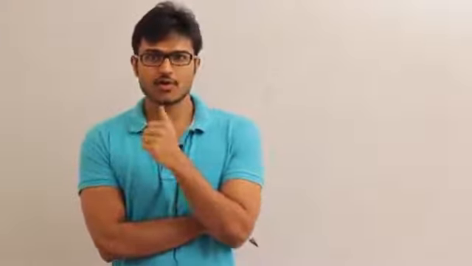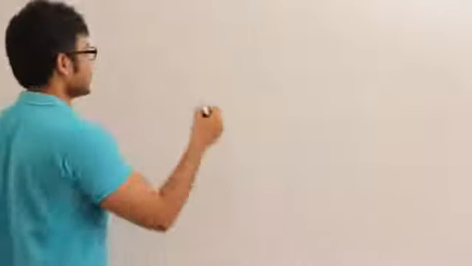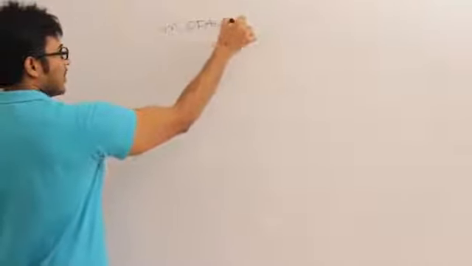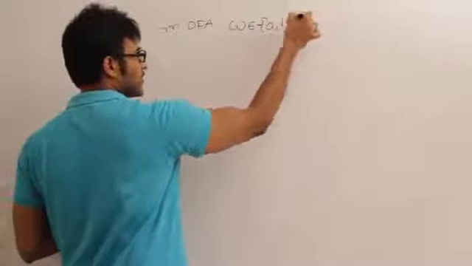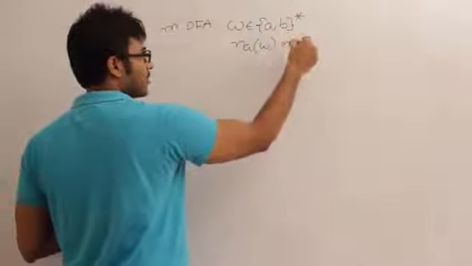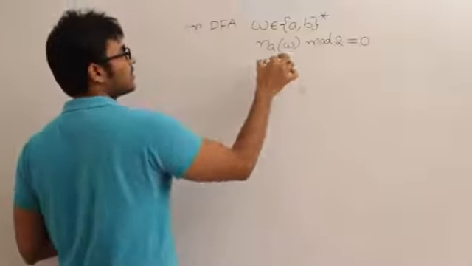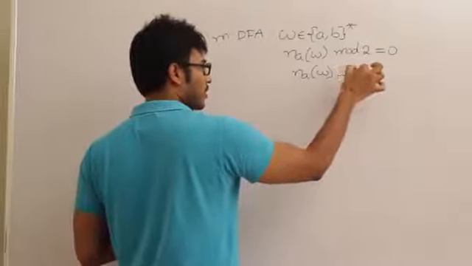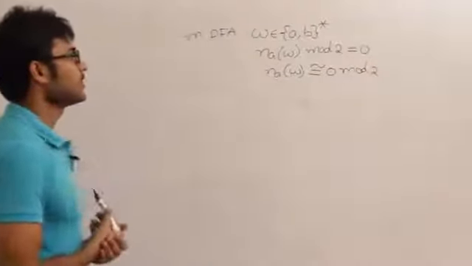Now I want to construct a minimal DFA which accepts the set of all strings present in sigma equal to {a, b} such that number of a's in W mod 2 equal to 0, or I can even say number of a's in W is congruent to 0 mod 2. Meaning of this is this string should contain an even number of a's.